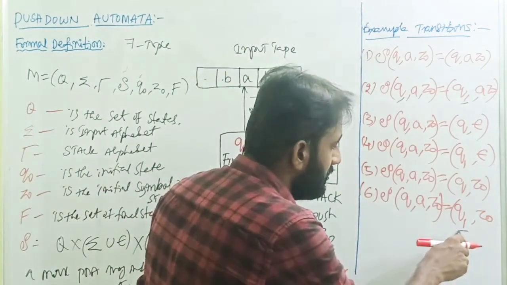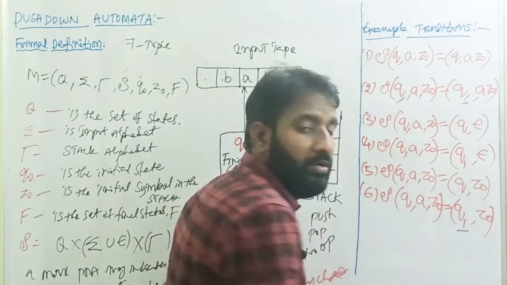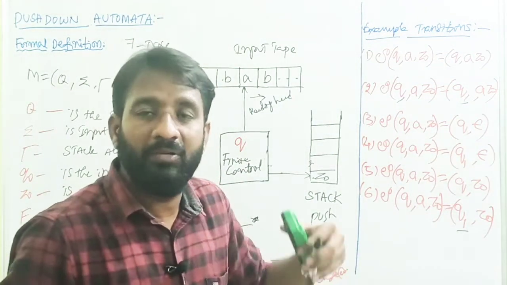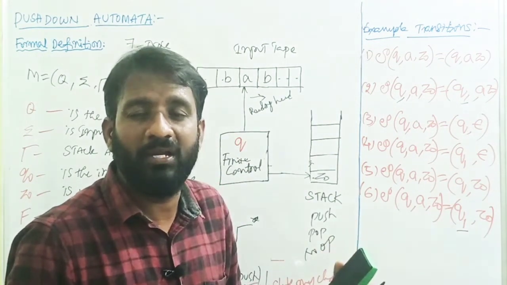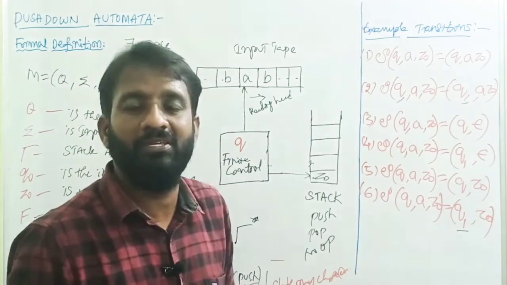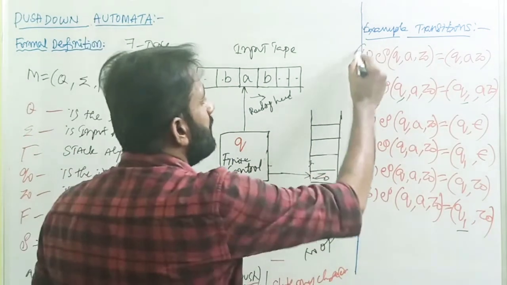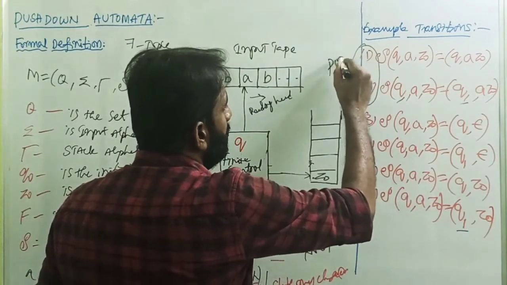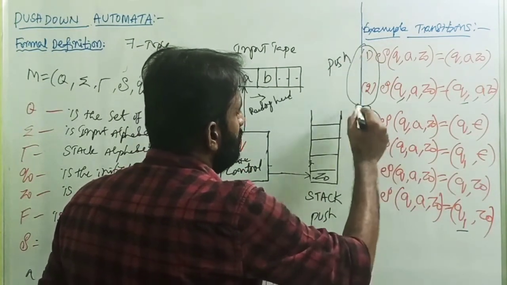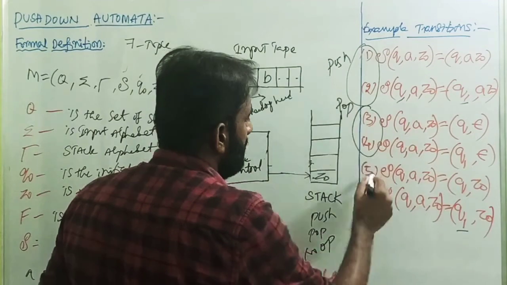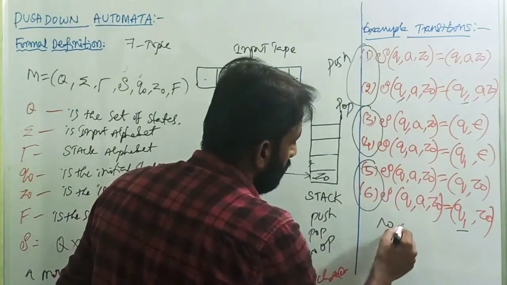What is that new state? q1, by not doing any push or pop operation on the stack, meaning no operation, no change on the stack. You can clearly see that the first 2 belong to the push operation, the next 2 belong to the pop operation, and these last 2 belong to the no operation.